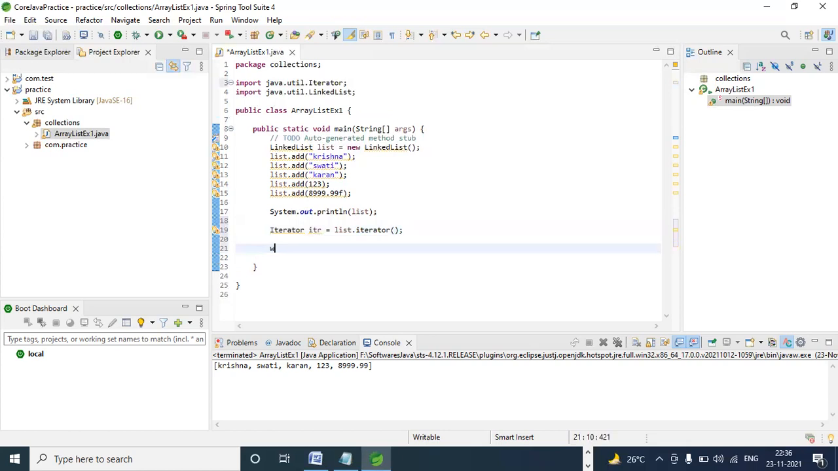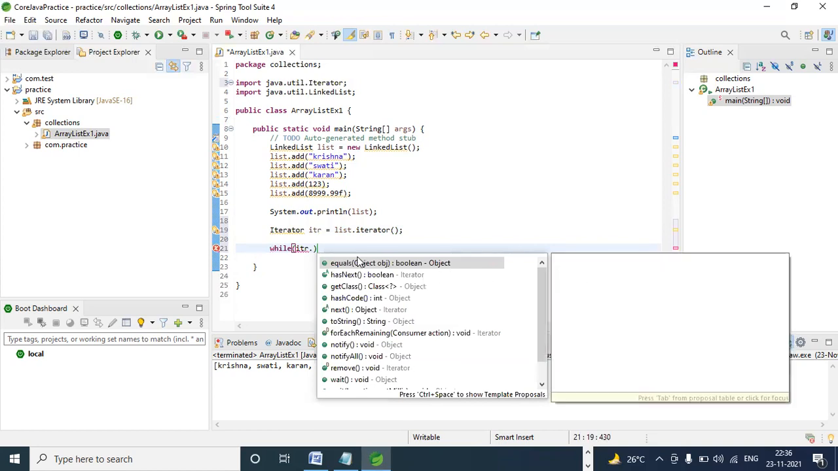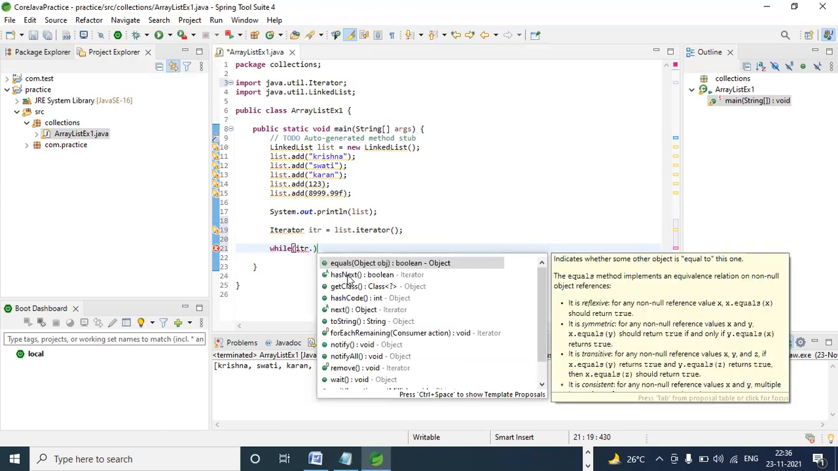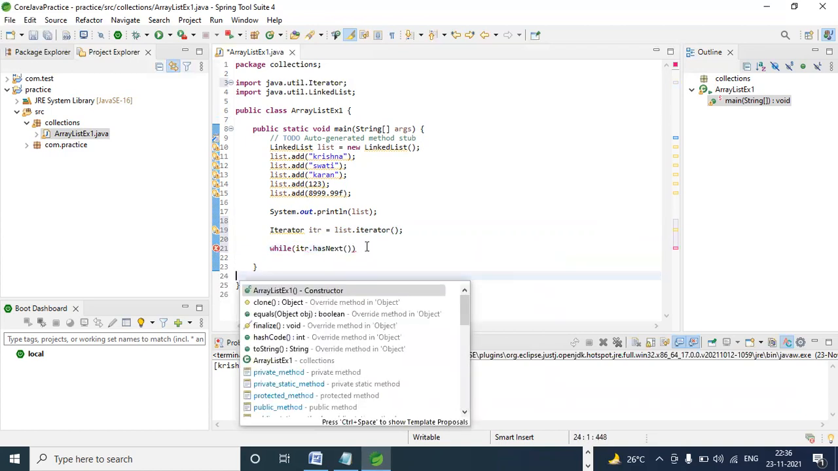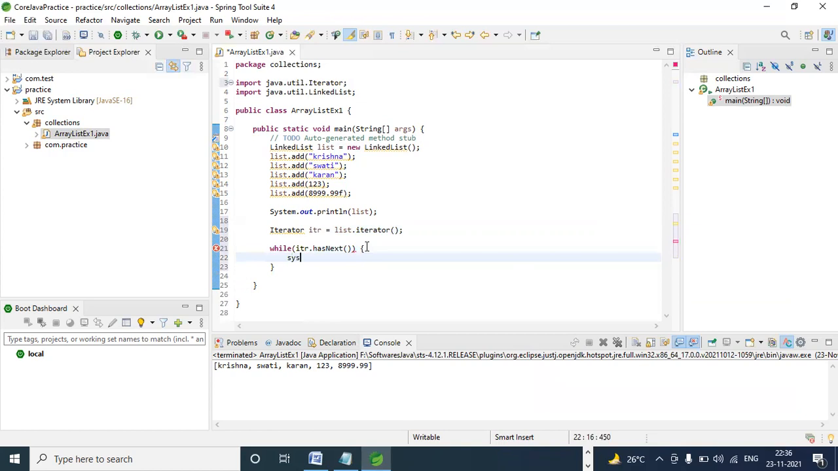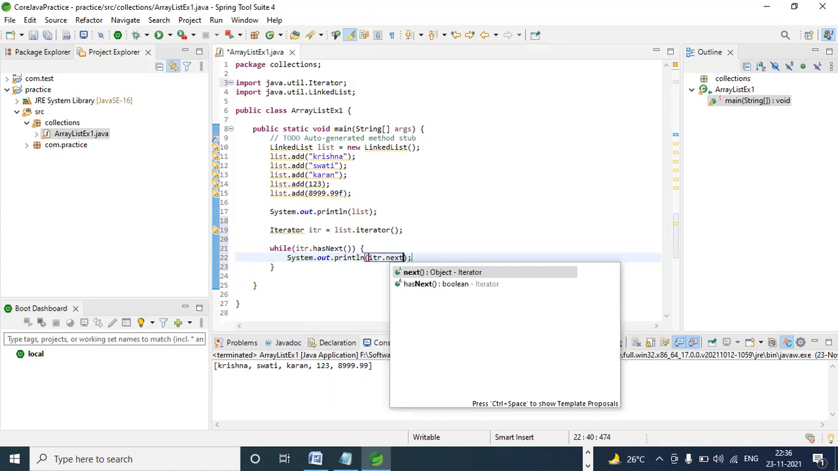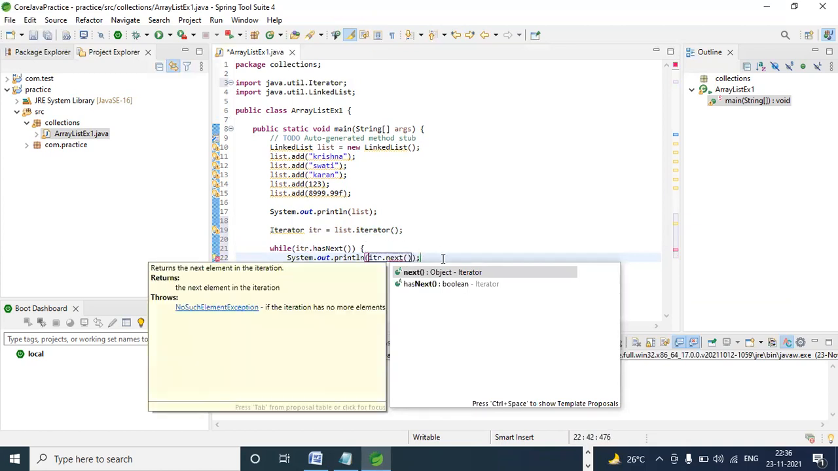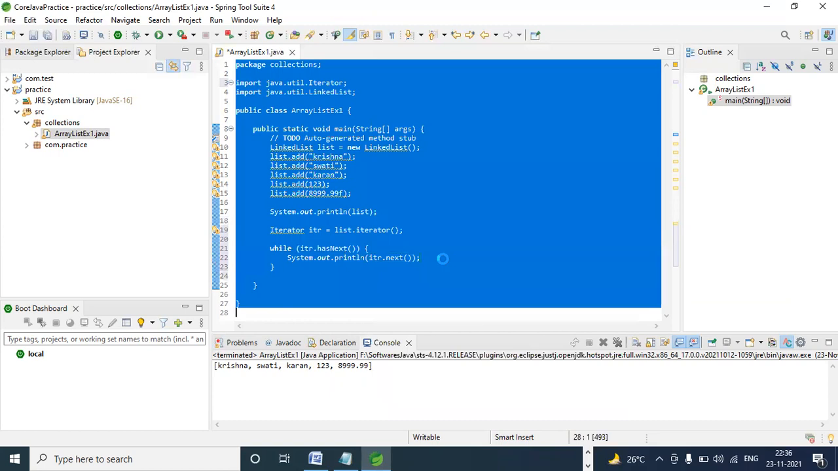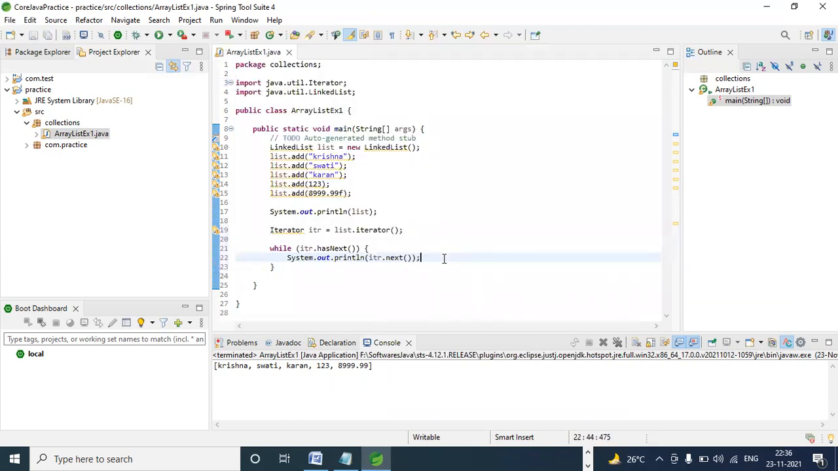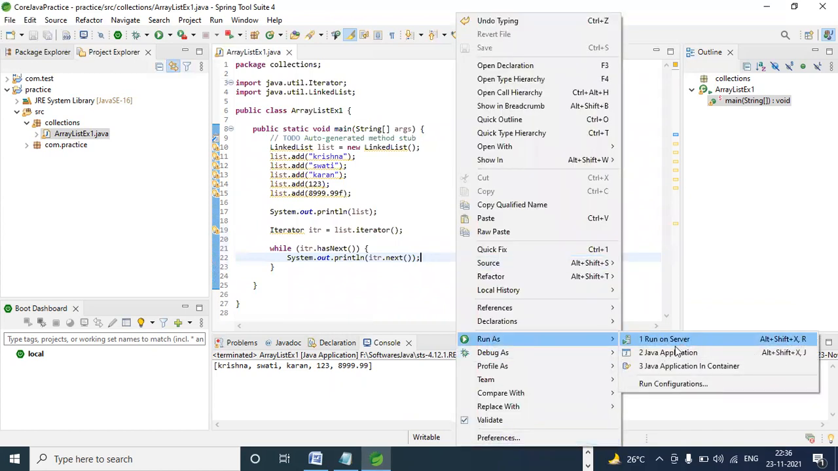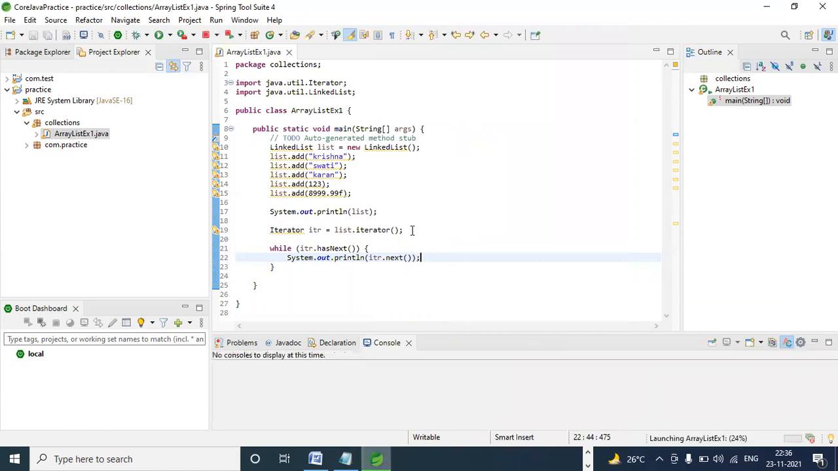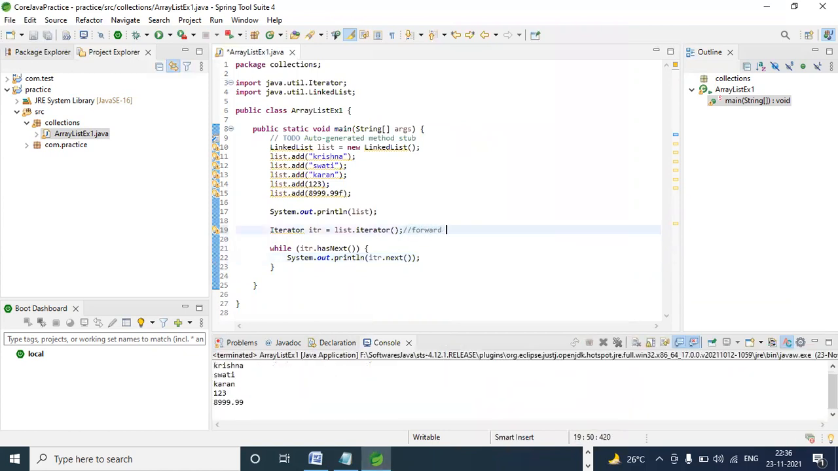Next, how to read this element? While loop, while itr dot, which method do we have to call? hasNext. Almost it comes. You can take this one. hasNext. SOP itr.next. There is one more way. Actually, we are using a different printer; we are using loggers. At that time we can replace SOP with log, like this also. Iterator puts the element only in the forward direction.